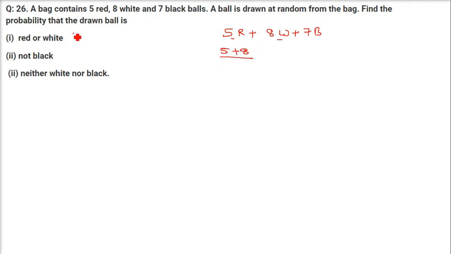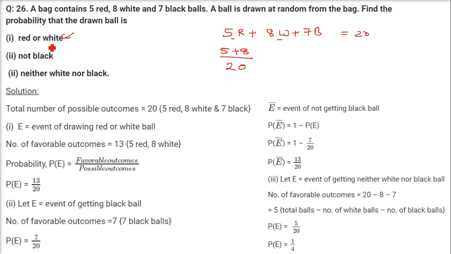These are the favorable cases for the first part of this question. Favorable cases are 5 plus 8. And what are the total cases? If you just add them, 8 plus 7 is 15, 15 plus 5 is 20. So 5 plus 8 by 20, that is 13 by 20 will be the red or white.